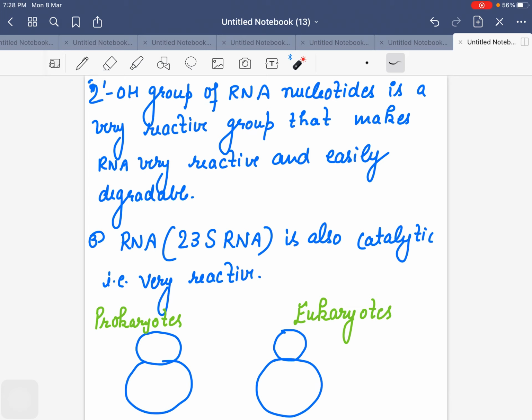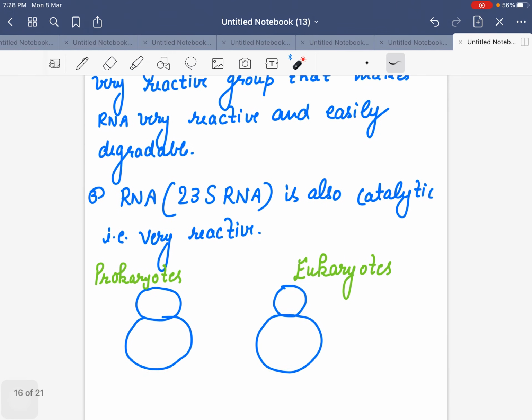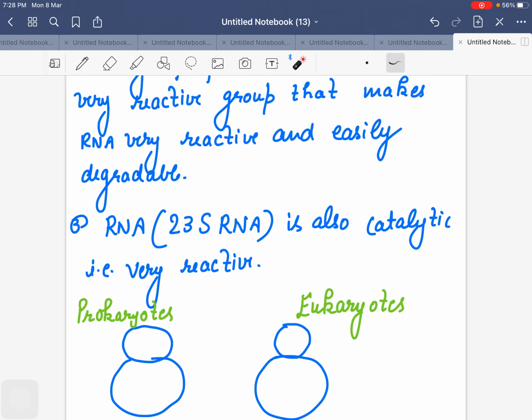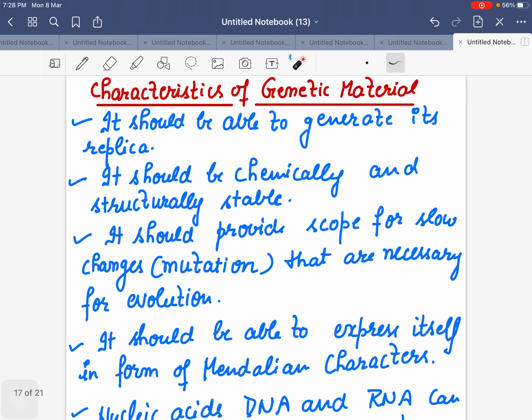The third reason is 23S RNA. We know that the RNA has two subunits. In prokaryotes, what are they? 50S and 30S. And in eukaryotes there will be 60S and 40S. So there is this 23S RNA. It is very catalytic. It is very reactive. That is the reason. These three are the reasons that RNA is not selected as the genetic material.